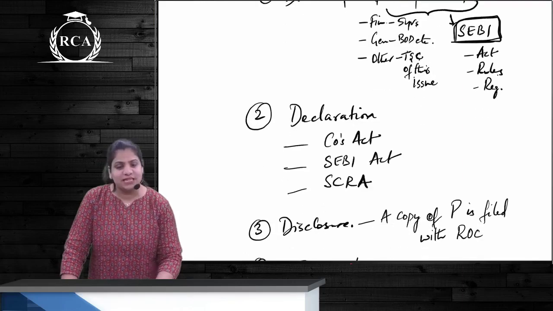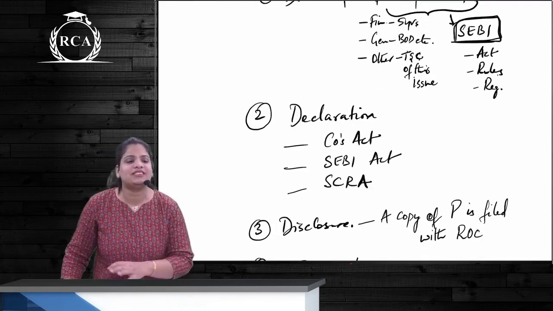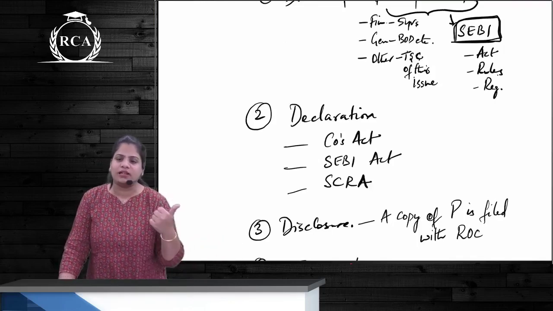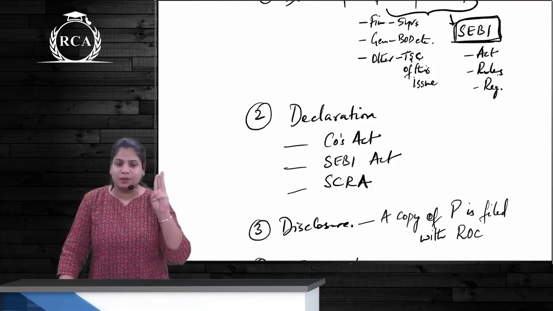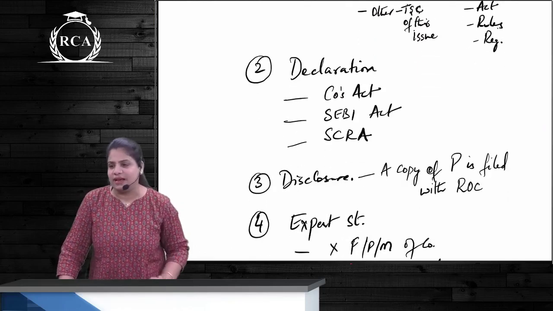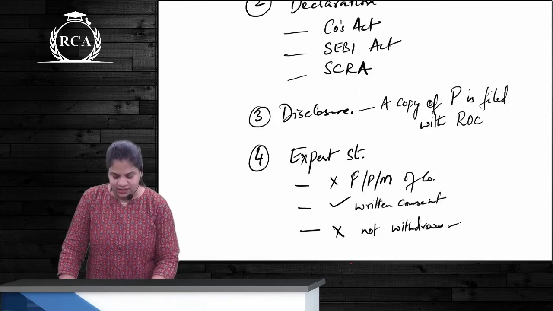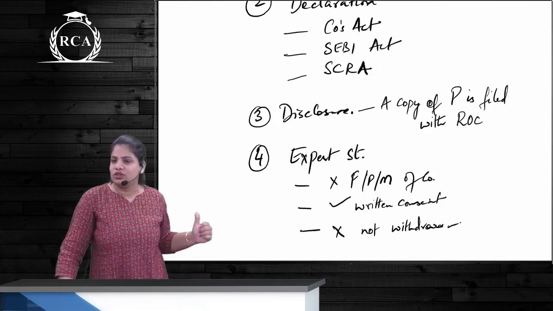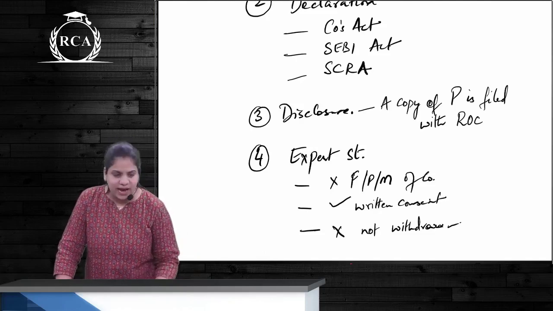Then second is declaration. It is a compliance declaration that this company has complied with all the rules and provisions as per these three acts. They are Companies Act, SEBI as well as CRA, correct? And third is the disclosure. Disclosure stating that our prospectus is also filed with ROC, correct?